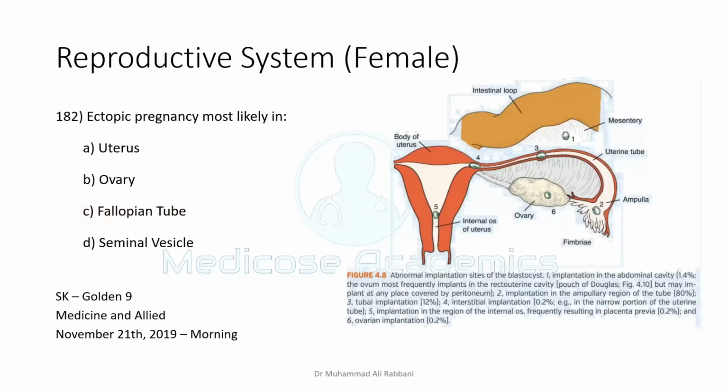Ectopic pregnancy, most likely. Most commonly it is in the fallopian tube, and you should know that the most common site in the fallopian tube is the ampulla. And the most common site outside the reproductive system is the pouch of Douglas.